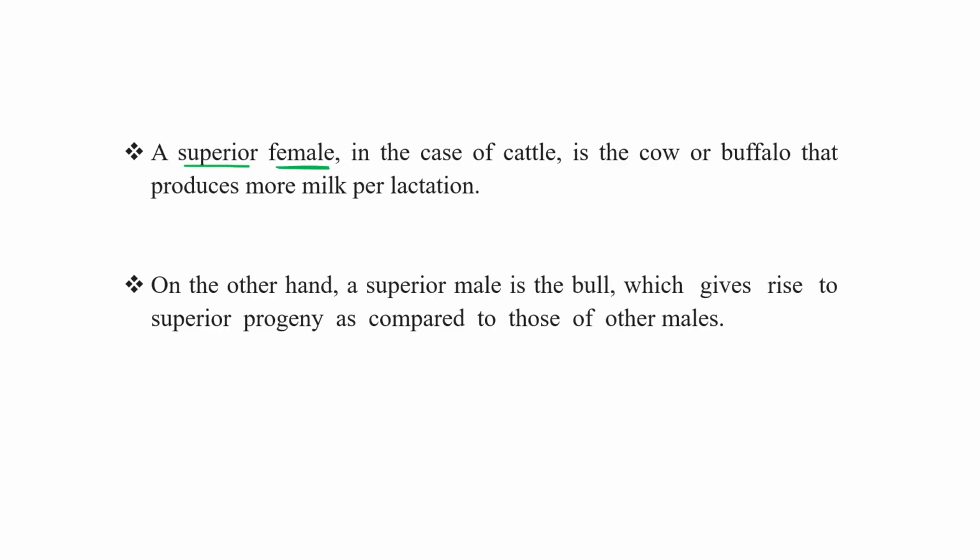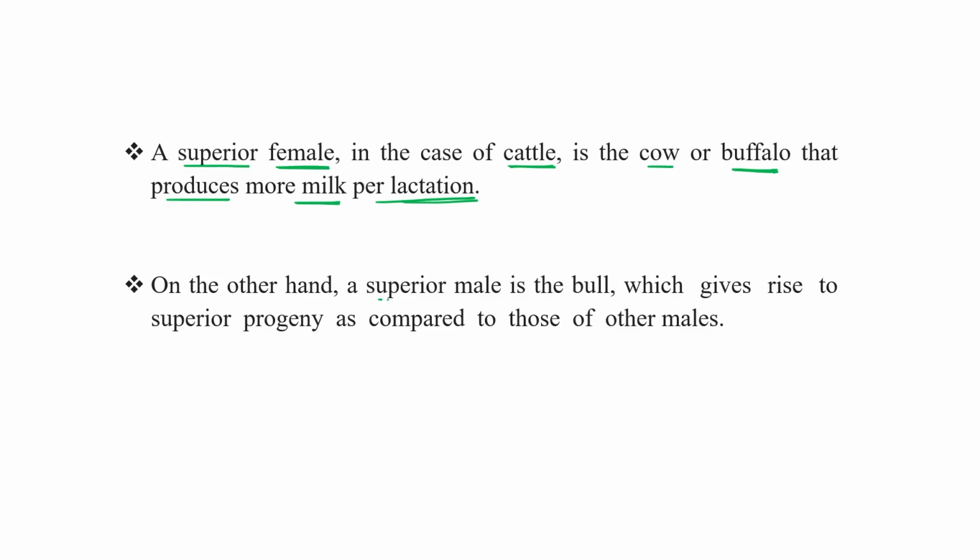So what is the meaning of superior male and superior female in this scenario for inbreeding? What characteristics are present? In cattle, we use the term superior female for a cow or buffalo that we recognize as producing more milk and better quality milk. So a superior female is a cow or buffalo that produces more milk per lactation, whose lactation gives us a greater quantity of milk.